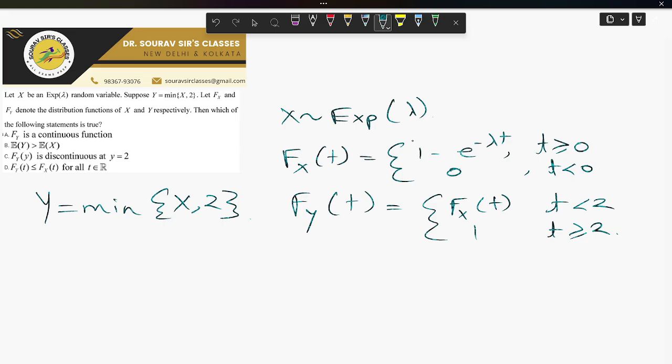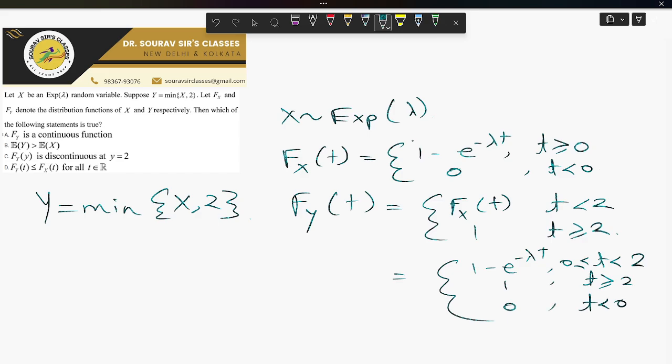So explicitly, F_Y(t) will be 1 minus e to the power minus lambda t for t in [0, 2), 1 when t is greater than or equal to 2, and 0 for t less than 0.